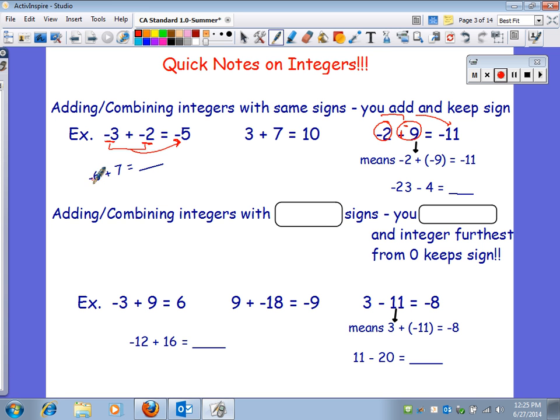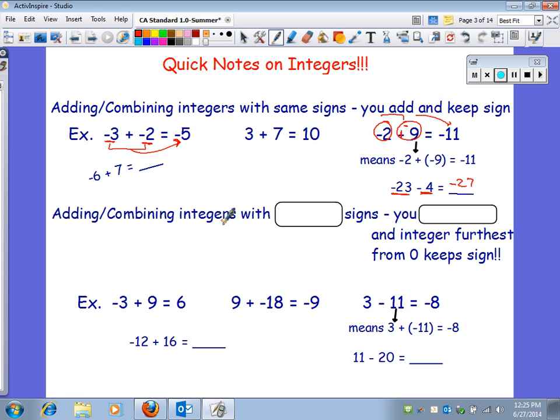Let's try this one right here. -6 plus +7. Are those the same sign? No, so let's come back to that in a minute. Let's try this one over here. -23 and -4. Those are the same sign, so you're going to add them together and get -27.